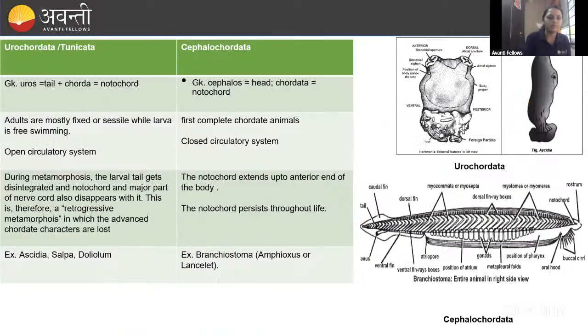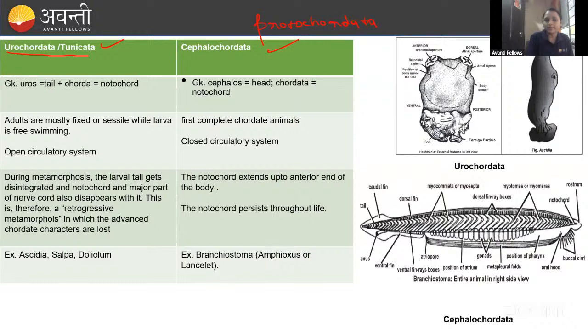Okay. So here we mainly study about the urochordates and the cephalochordates. Urochordates and cephalochordates will come under the protochordates. Protochordates. Okay. Protochordata. Okay.